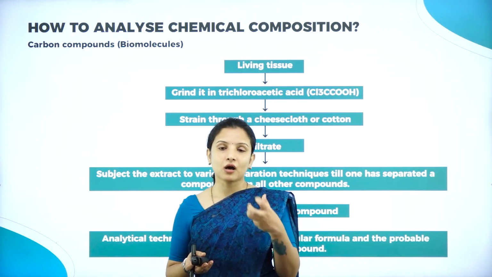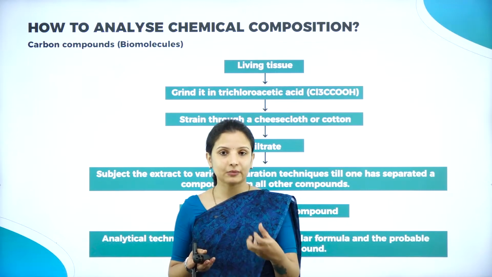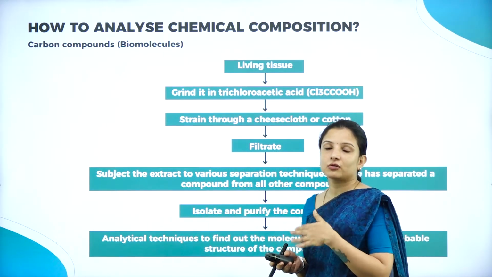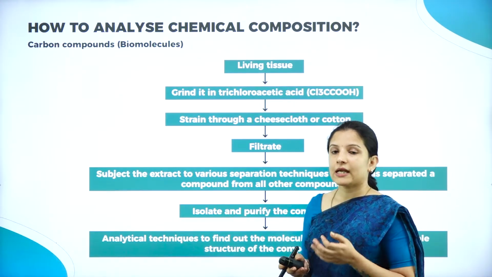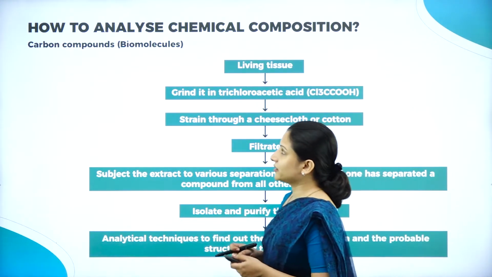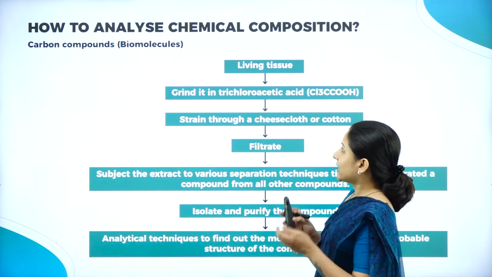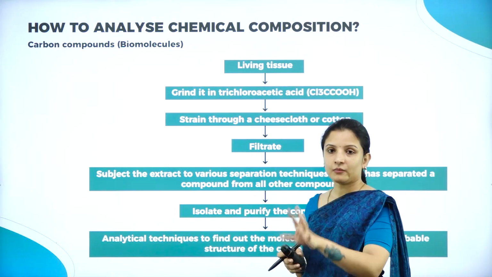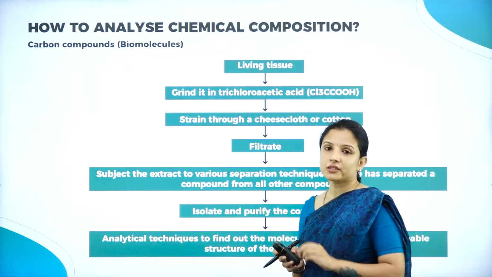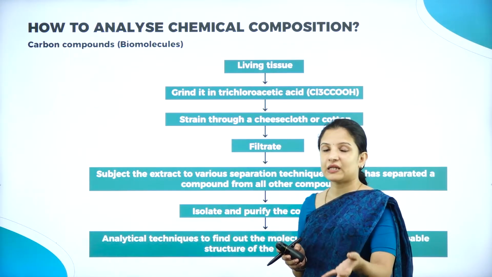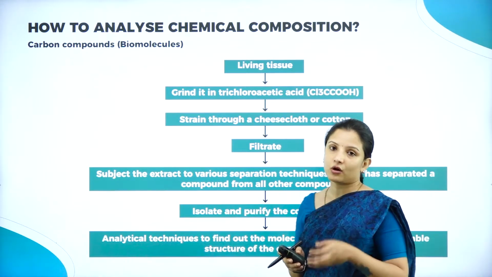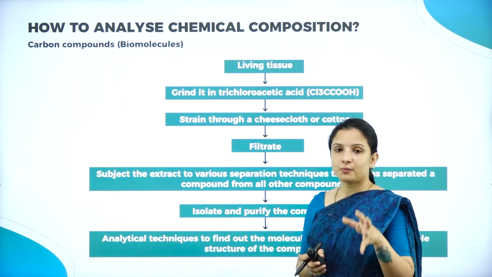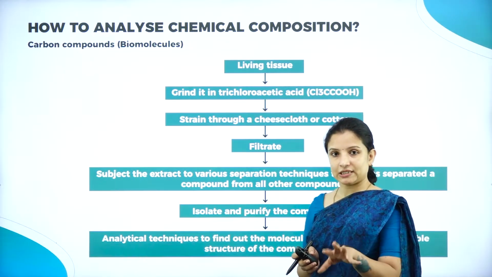So all these, how can you say what is there in that particular cell? That is by performing various experiments and undergoing various chemical analysis. So first, what can be done is how to analyze chemical composition. So for that we need a living material. So we shall take a plant. Why? Because for a plant, it is easy to find the chemical components that are present. So first we shall see what are the biomolecules that are present in a plant.